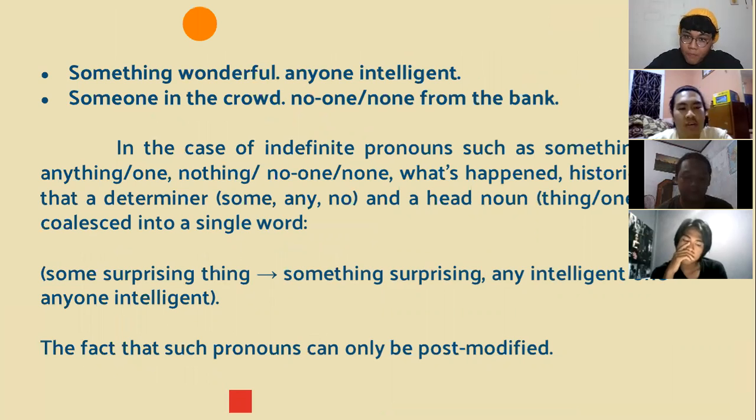So we can see something wonderful, someone in the crowd, anyone intelligent, and no one or none from the bank. We can see the pattern: something or someone, anyone or none. In the case of indefinite pronouns such as something, someone, anything, anyone, nothing, or even none or no one, what happened historically is that a determiner, some, any, and no, and a head noun, thing or one, have coalesced into a single word, like some surprising thing into something surprising, and any intelligent one into anyone intelligent.